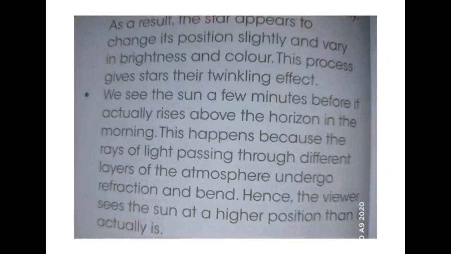Here it is said that the sun has not risen, but still a few minutes before, you can see that the sun has risen. This happens because the rays of light passing through different layers of the atmosphere undergo refraction and bend.